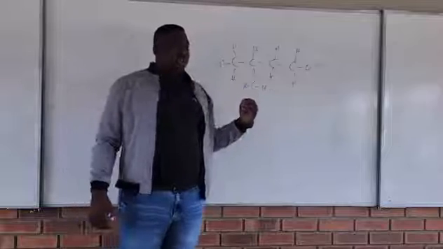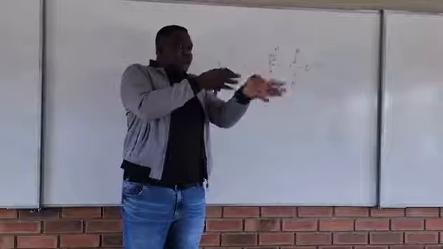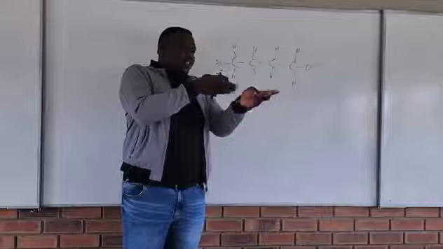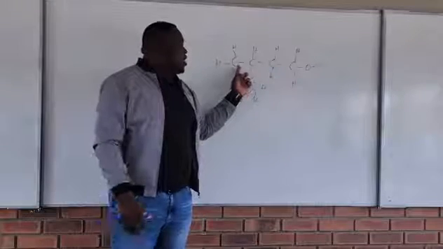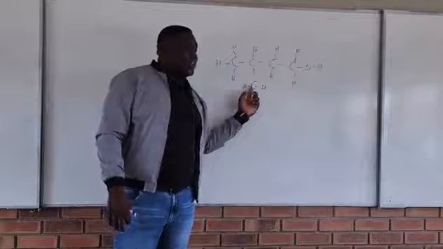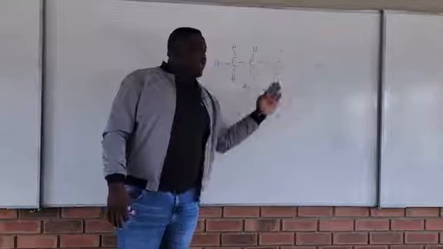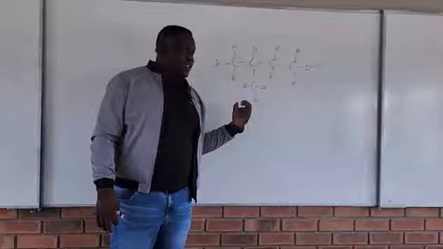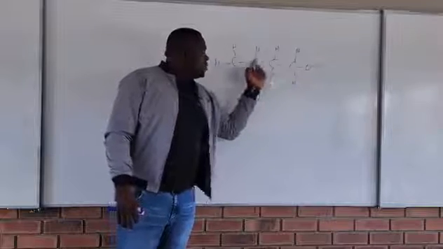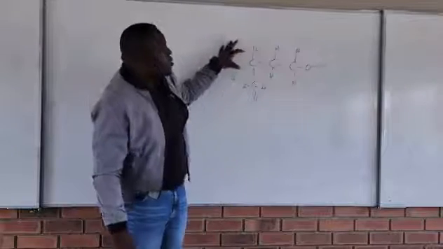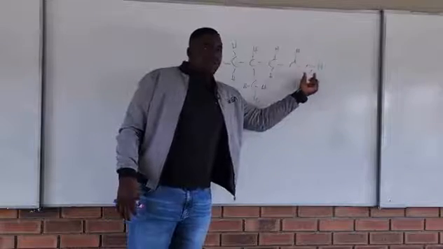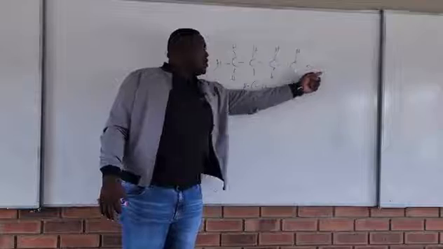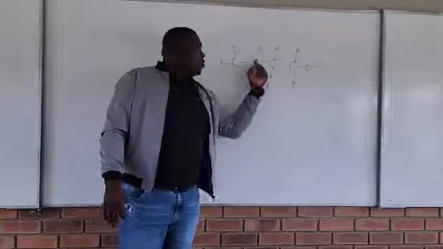The longest series of carbon. Series of carbon is carbons which are in the form of a series. So 1, 2, 3, 4, in a series. So you understand what the series is? So we have 4, 1, 2, 3, 4. So it means we can start from this one, or we start from this one, right? We can start from this one going that way, or we start here, we go this way.